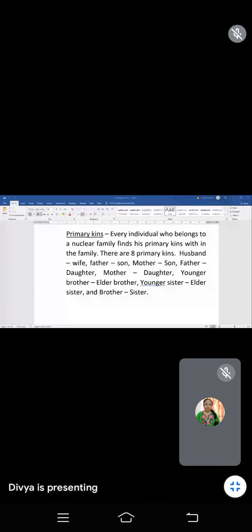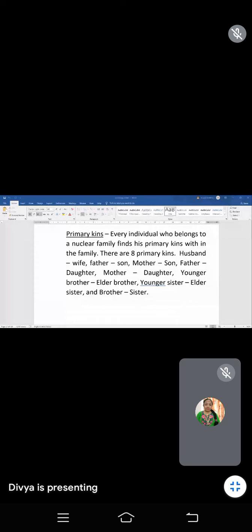Okay, these relations will come under the primary relationship or primary kins. See, in each and every family, these types of relations emerged. So these relations come into the main role of a family.